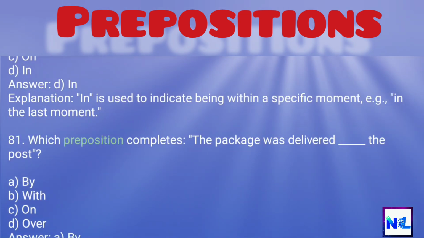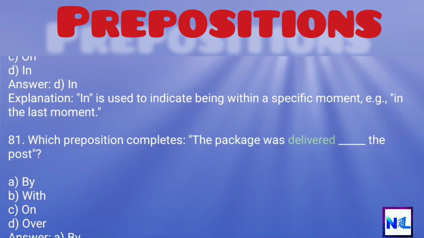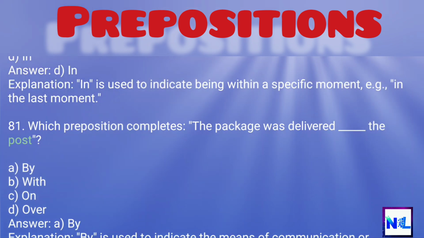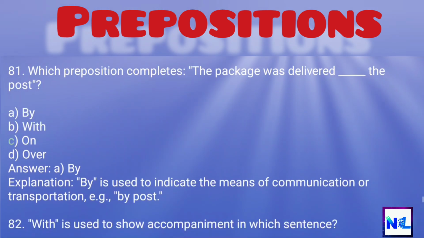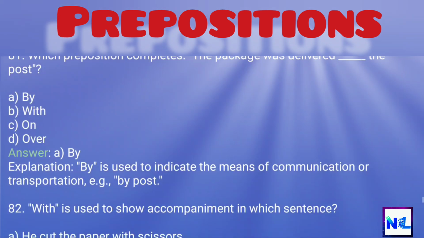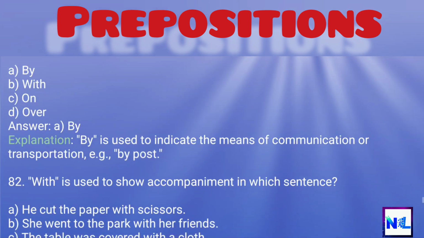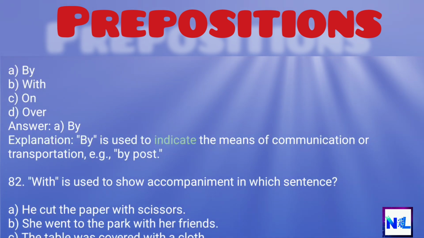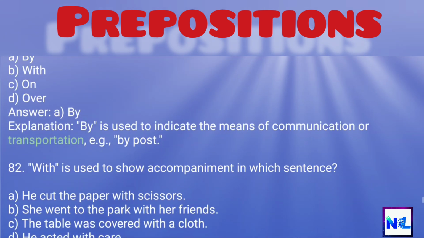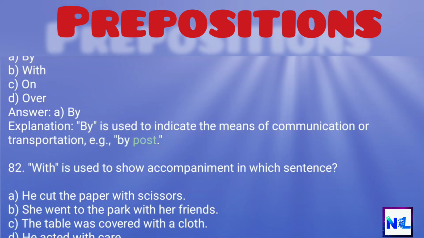81. Which preposition completes: The package was delivered ___ the post? A. By. B. With. C. On. D. Over. Answer: A. By. Explanation: By is used to indicate the means of communication or transportation, e.g., by post.